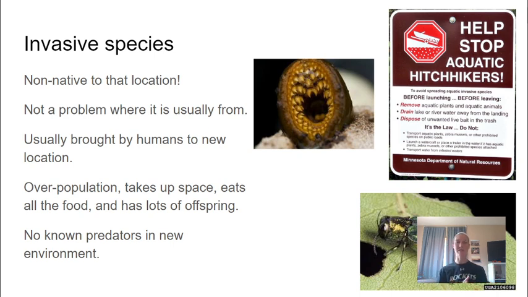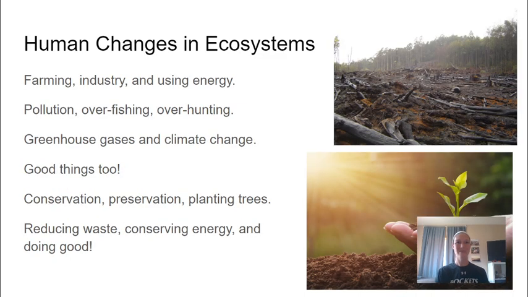As some of you saw with the zebra mussels, they moved over because they were in the well water. And then dispose of any live bait in the trash. Don't put it back in the lake. That's not good for the lake. Those are invasive species. They're not normally from there. So they can really skew the balance of an ecosystem.